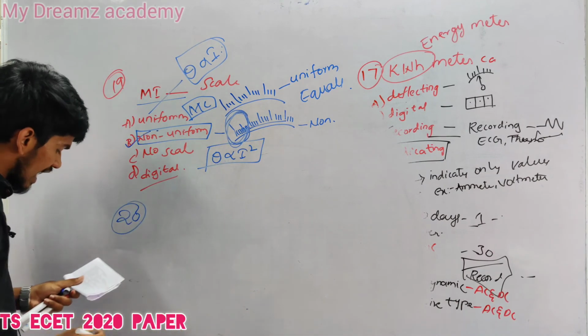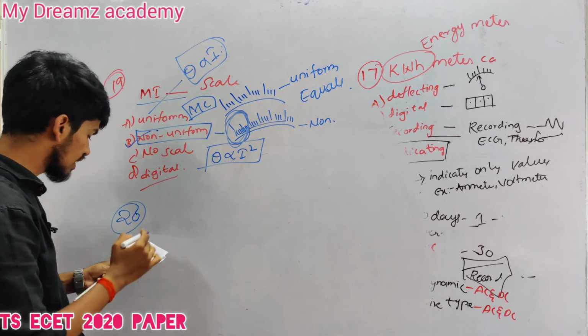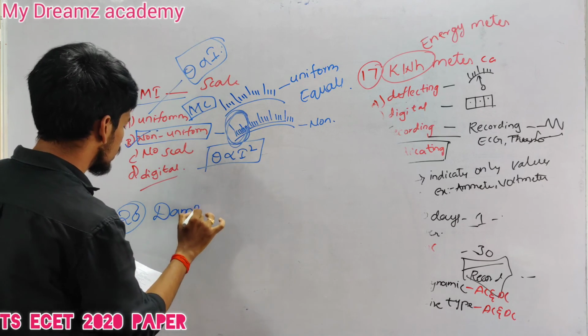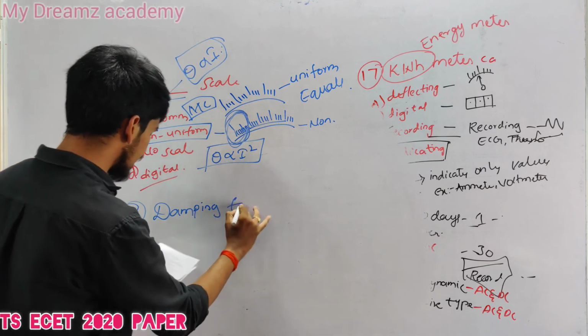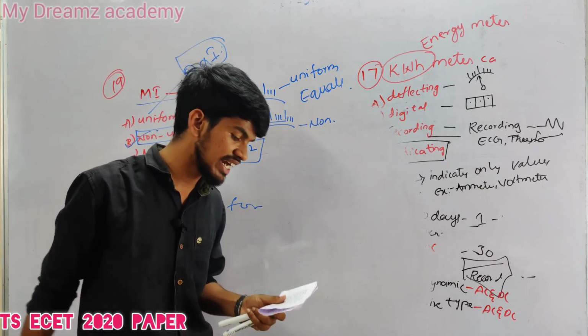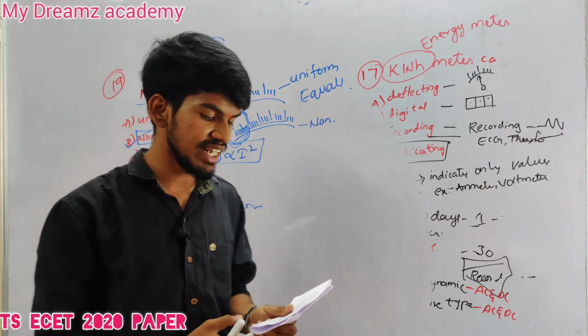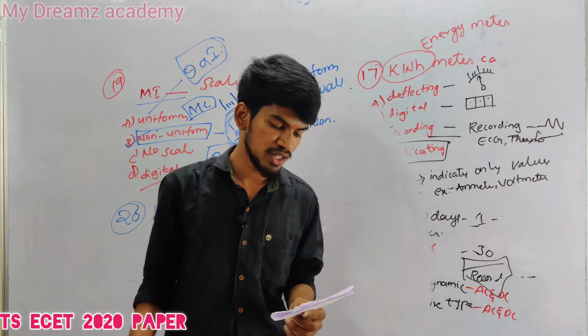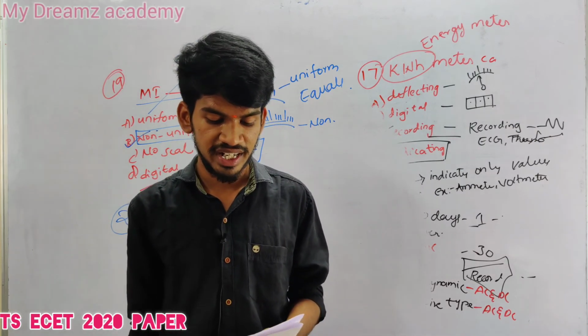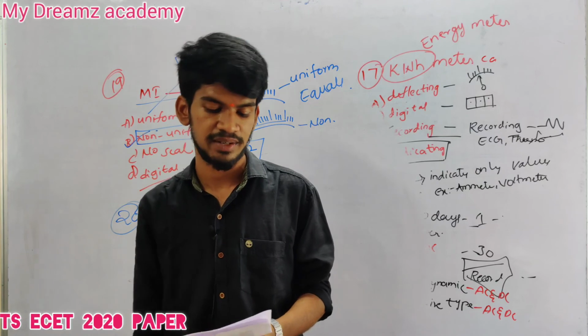And coming to our last question, question number 20, damping force. Damping force acts on the moving system of an indicating instrument only when it is: option A moving, option B stationary, option C just starting to move, option D near its full deflection.